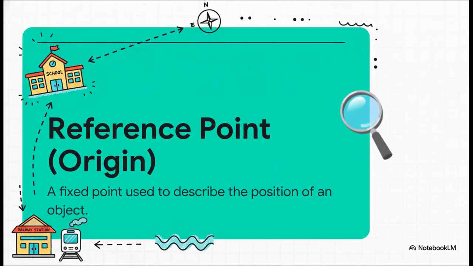So to avoid all this confusion, scientists need a common ground, and for that, we use something called a reference point. We can also call it the origin. It is simply a fixed point that we all agree on, which we use to describe the position of an object. For example, if I say my house is 2 kilometers away, it's not very clear. But if I say my house is 2 kilometers north of the main post office, now it is clear, because we have used the post office as our fixed reference point.